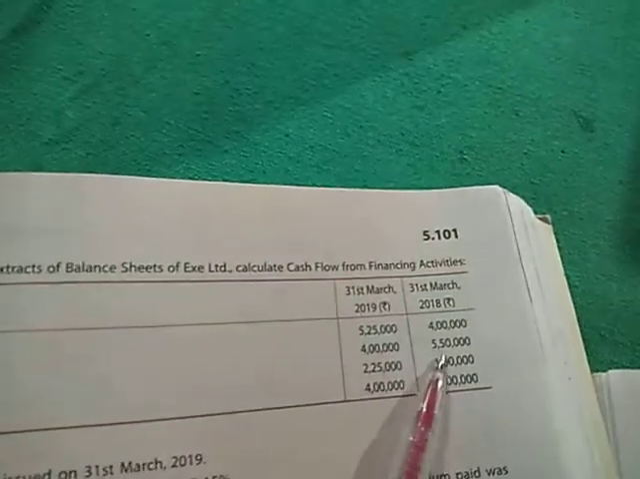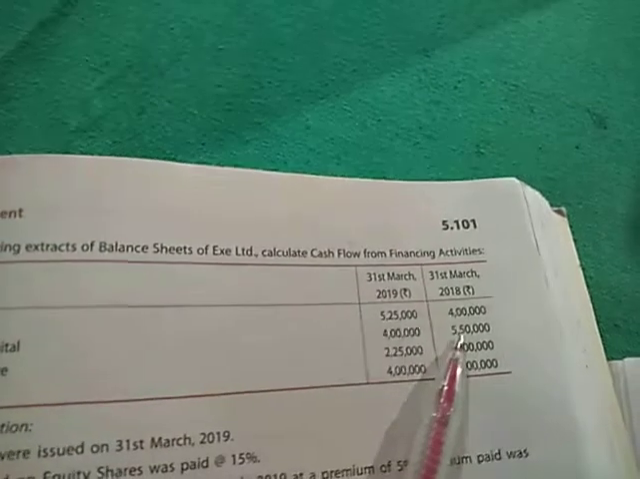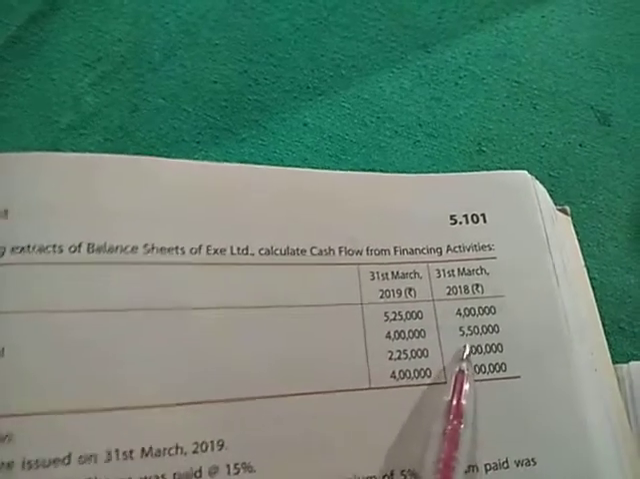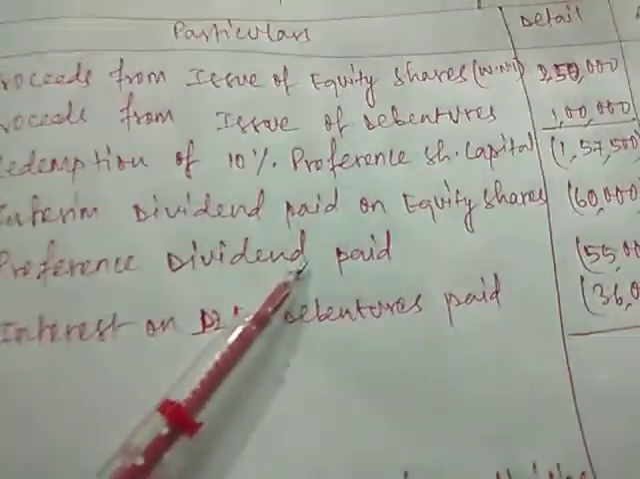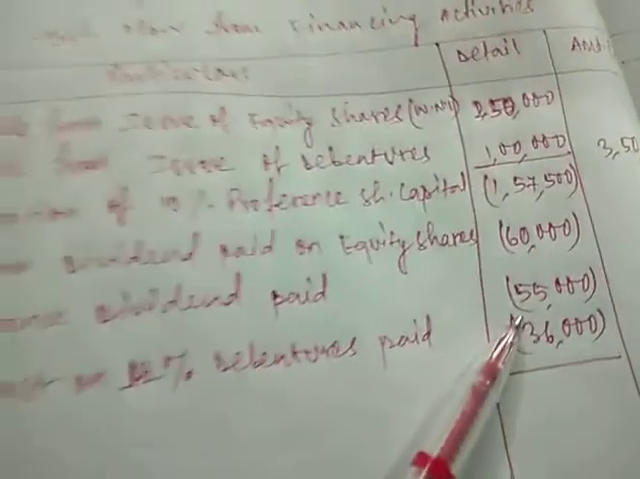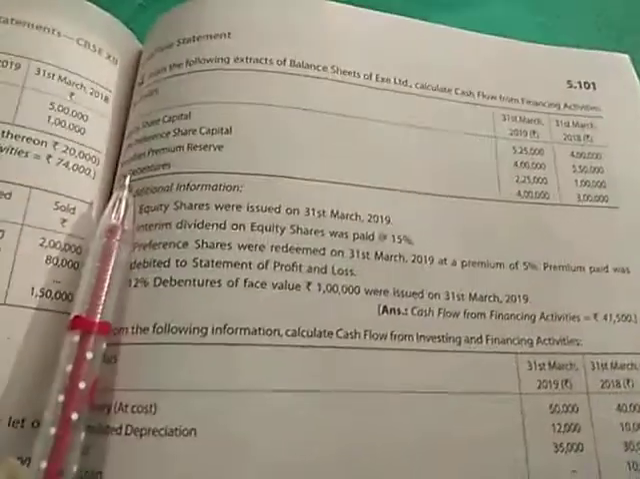So 5,50,000 was the preference shares held during the previous year. Even in the current year, at the end of the current year they were redeemed. So you need to pay 10% preference dividend on rupees 5,50,000. So here I have written preference dividend paid. 10% of 5,50,000 is 55,000. It is written here.